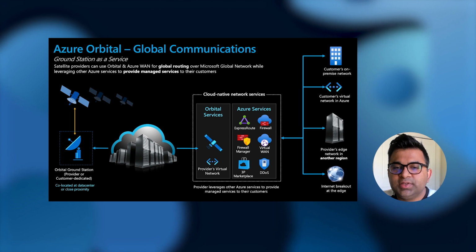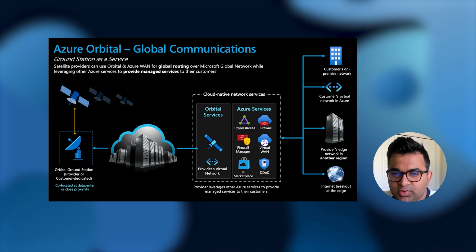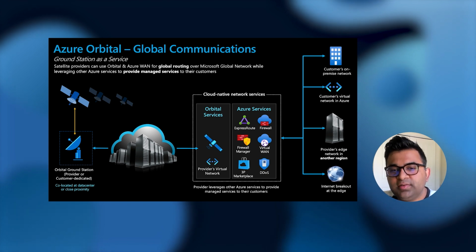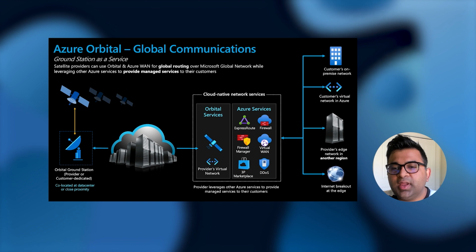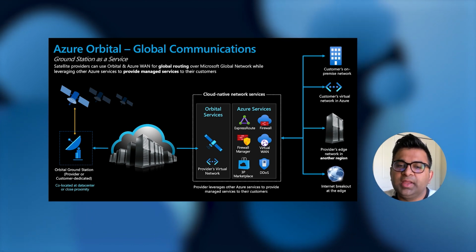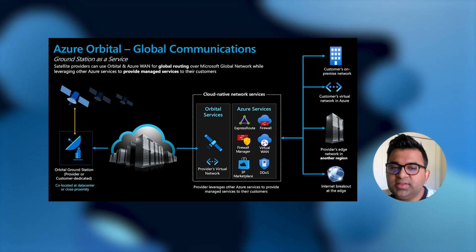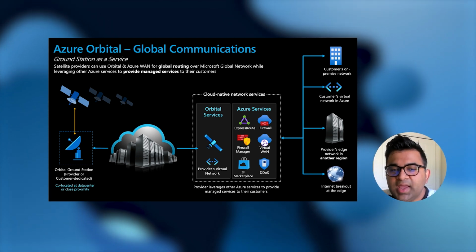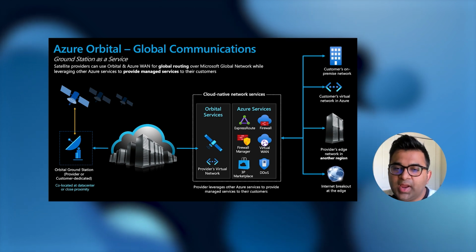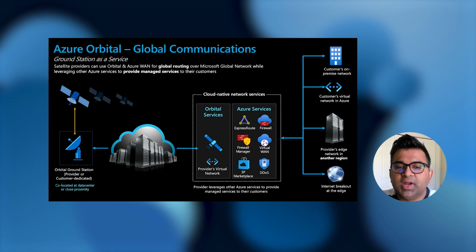Azure Orbital Services delivers the traffic from orbital ground station to the satellite provider's virtual network in Azure. Using these Azure Orbital Services, a satellite provider can integrate or bundle other Azure services, for example, security services like firewall, connectivity services like SD-WAN, and several others, along with their satellite connectivity to provide managed services to their customers in addition to satellite connectivity.